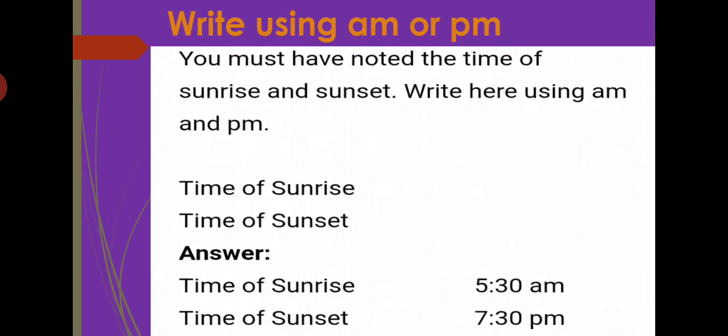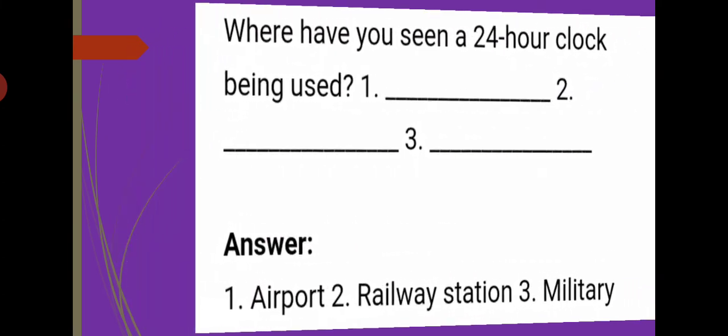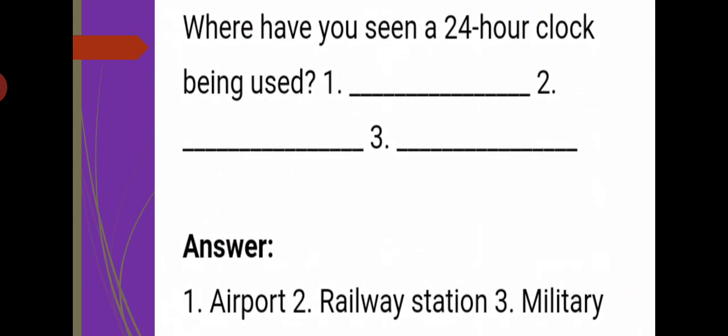You must have noticed the time of sunrise and sunset. Write here using AM and PM. Time of sunrise and time of sunset. So time of sunrise is 5:30 AM and time of sunset is 7:30 PM. You have to use AM or PM here. Where have you seen a 24-hour clock being used? 24-hour clocks हम कहाँ use करते हैं? It can be used in airports, railway stations, military stations, etc.